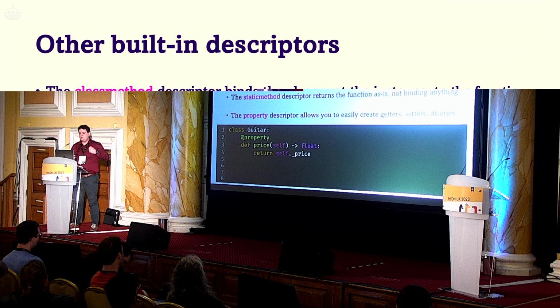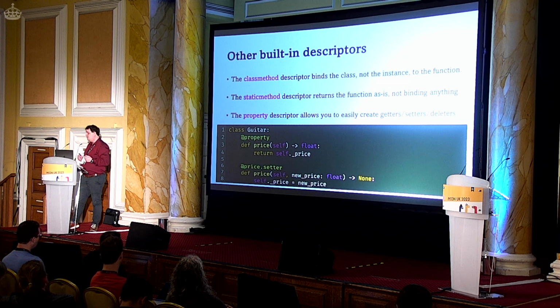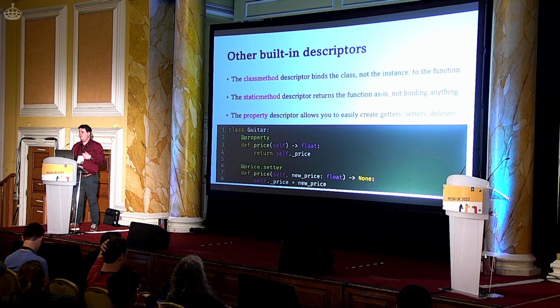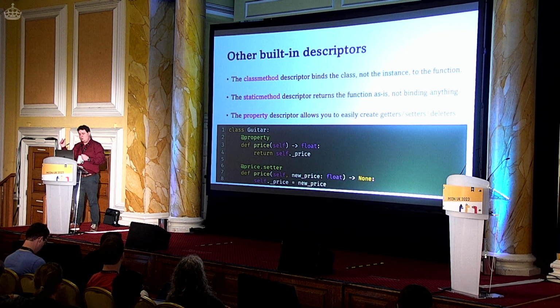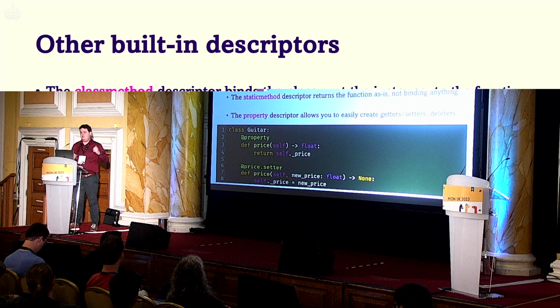And property is actually quite nice, because it also allows you to very easily create setter methods. So what it does, it will now use this method as the callback for whenever you try to assign something to the attribute price. It will actually call this method instead with the value that you're trying to assign, and now you can implement custom setter logic. You can also do this for a deleter in the same way with the property descriptor.